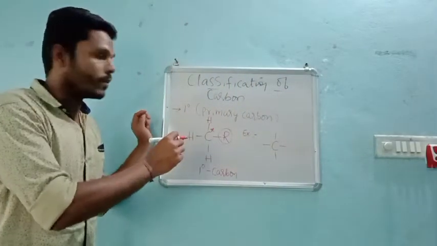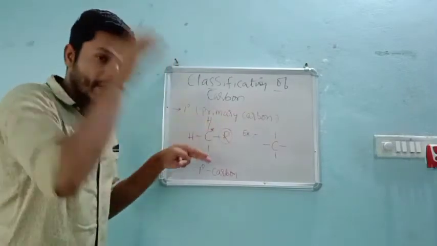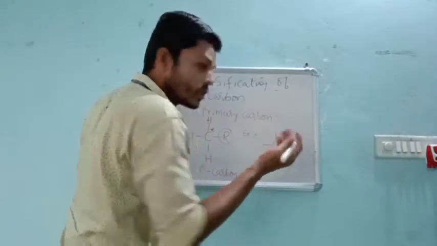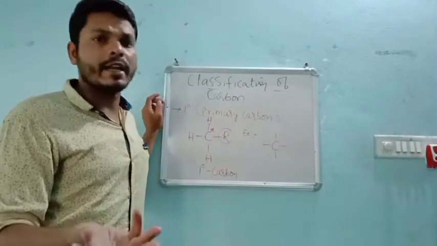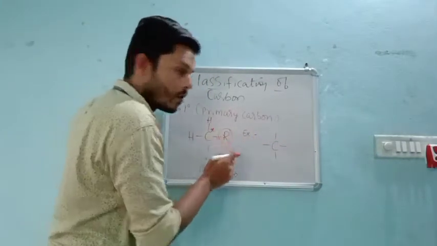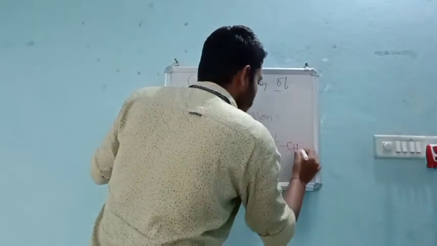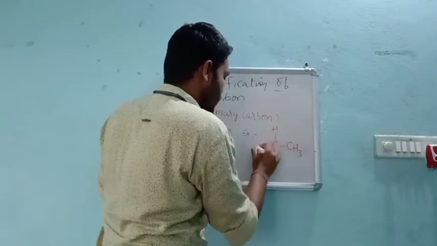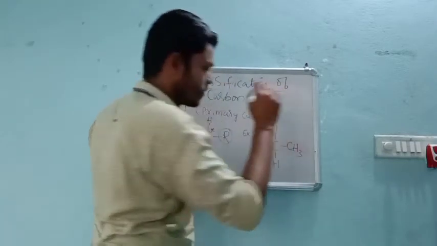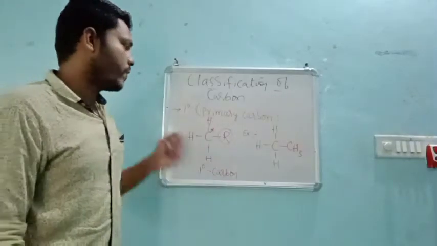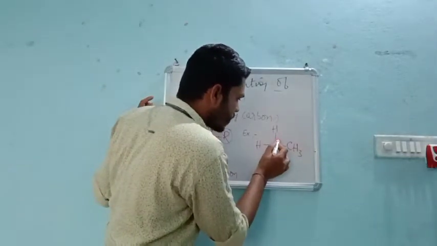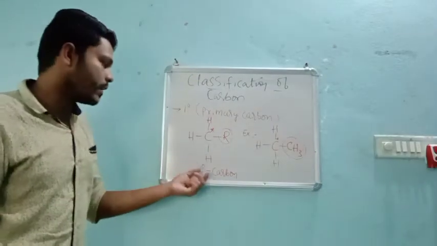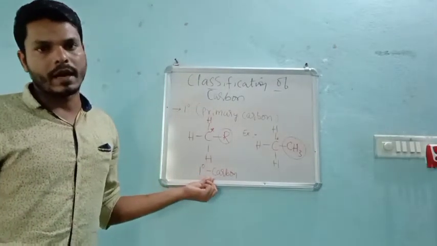Instead of R, I can write CH3, C2H5, or any alkyl group. That is the example form. So take CH3, and H, H, H are as they are. If one alkyl group is present around a carbon atom, then it is called a primary carbon atom.